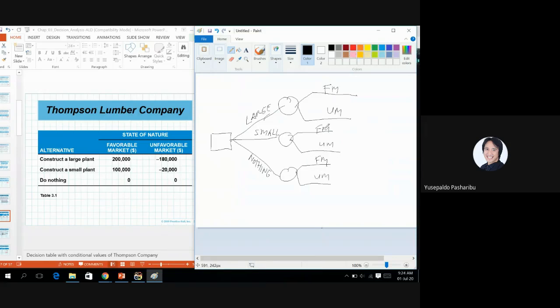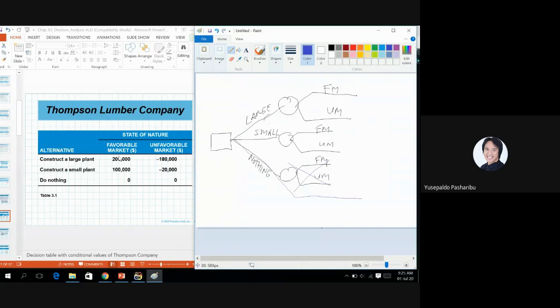But for favorable and unfavorable market, it will give the same result, which is zero. That's why we can also write the nothing solution like this, with only one branch, and we don't have to show the state of nature, because whatever the state of nature, the result is the same.